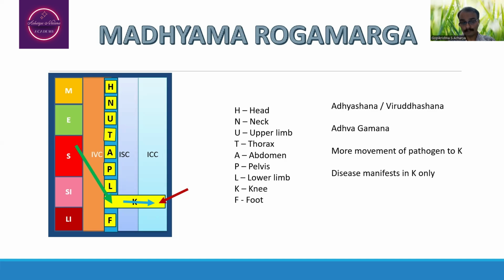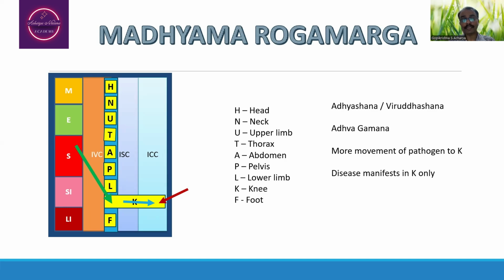So that means the pathogens are going to enter from either the stomach, small intestine or large intestine, into the capillaries, that will be entering into the intravascular compartment. From there, it will be entering into the different body parts, depending upon the nature of the Nidana Sevana. From there, it will be entering into the interstitial compartment.